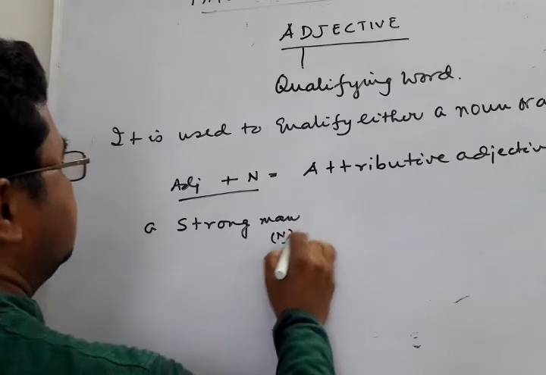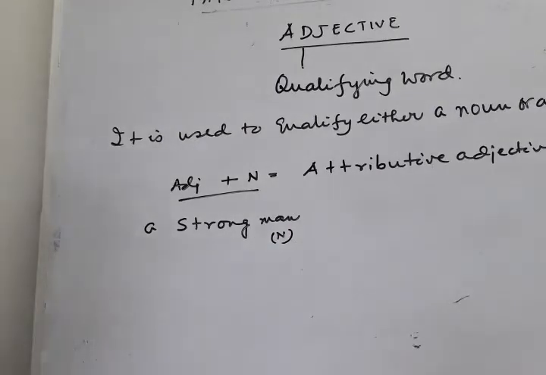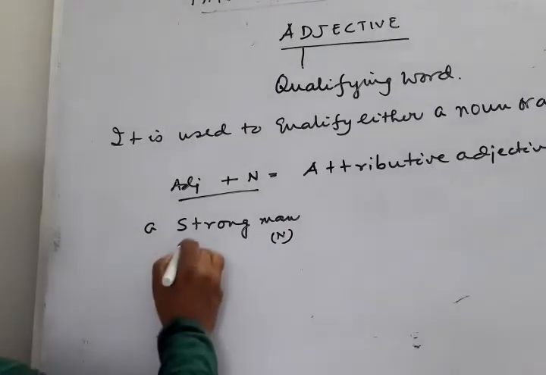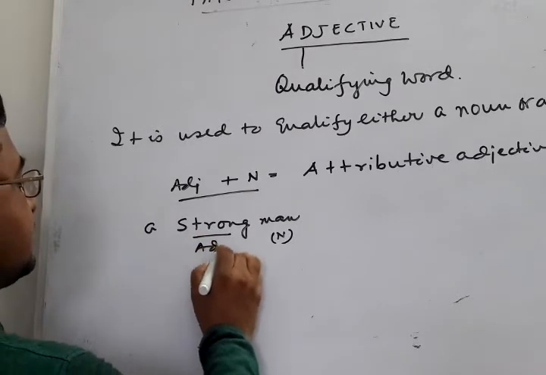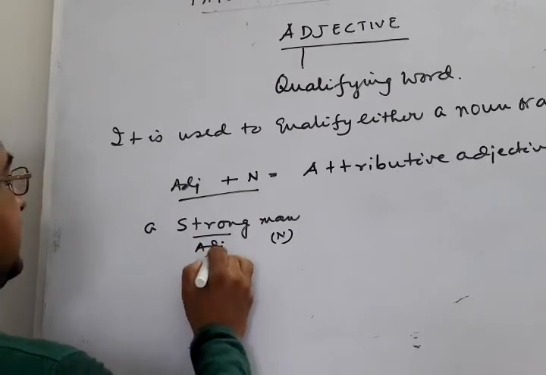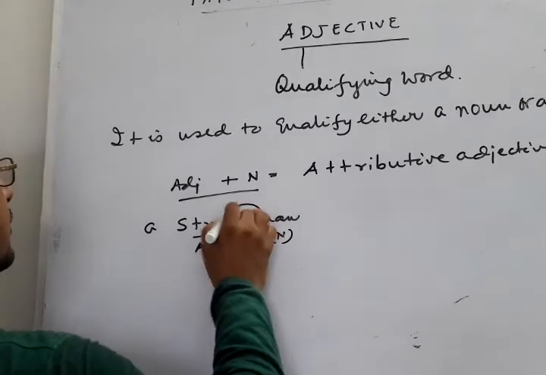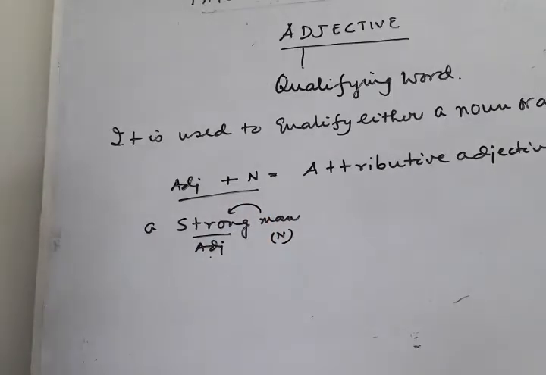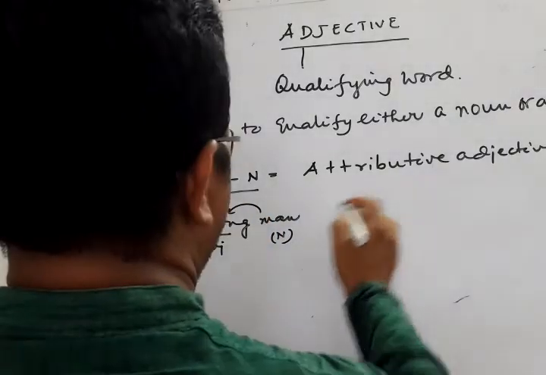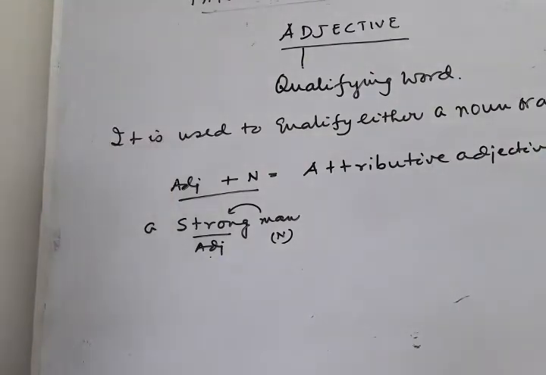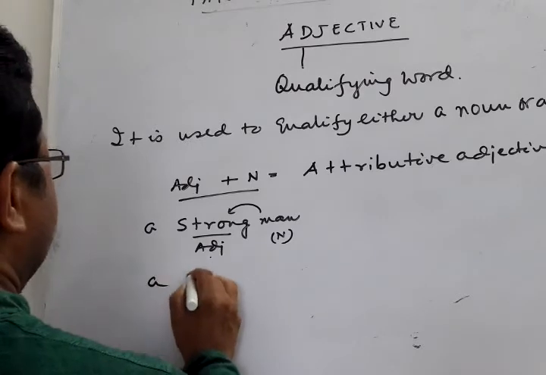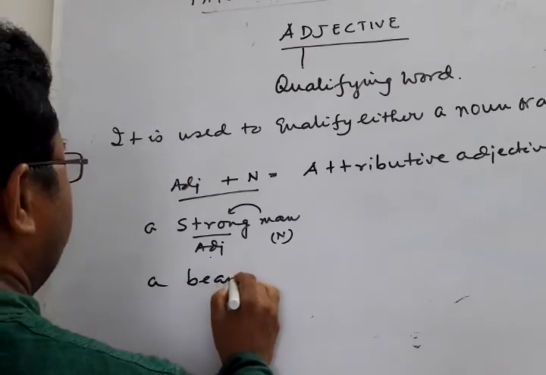Man is noun. Okay? Here man is noun and strong is adjective. So the adjective comes before the noun. Therefore, it is called an attributive adjective. A strong man. Next, a beautiful girl.